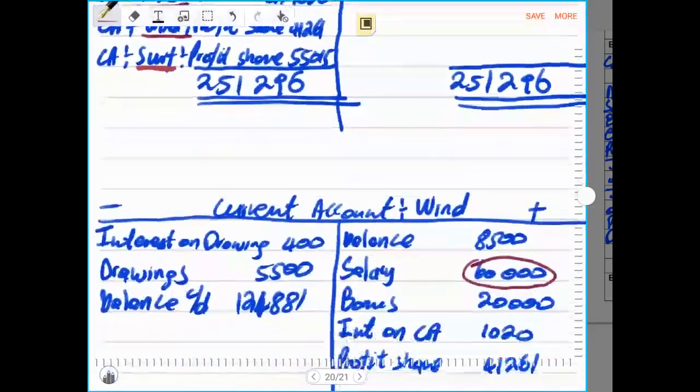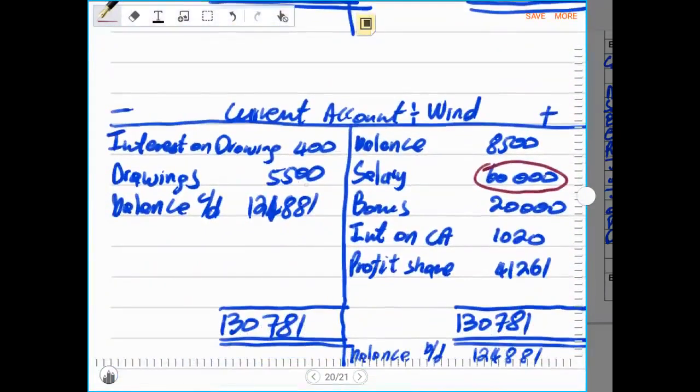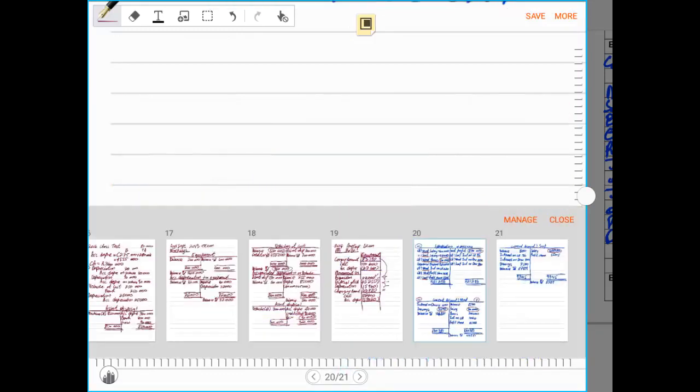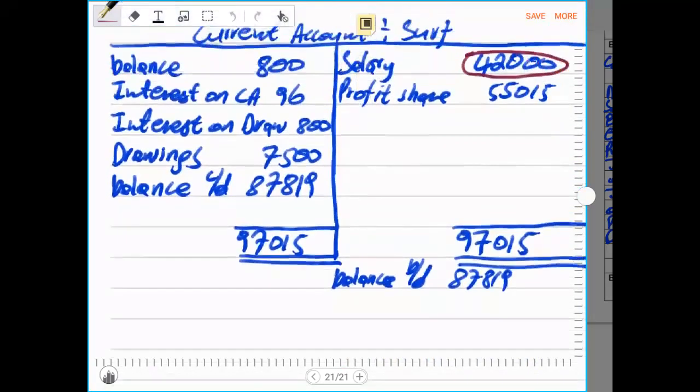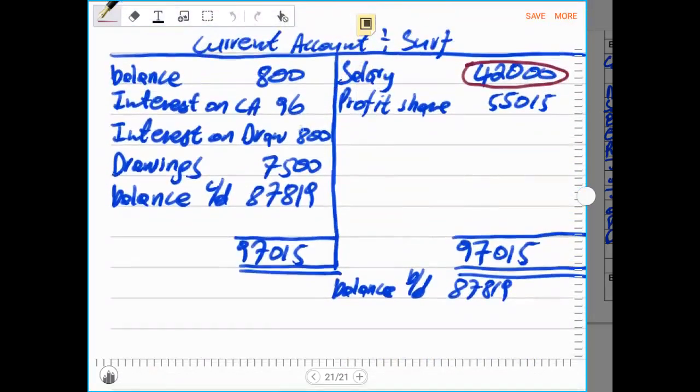As you have seen, we recorded drawings on the debit side. And remember, on the debit side the current account is decreasing, and on the credit side the current account is increasing. Similarly, with the second current account, we did the same thing, where we recorded drawings on the debit side as 7,500, reducing the current account of this partner.